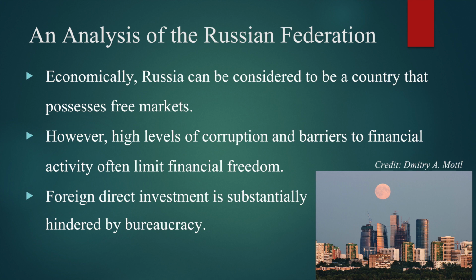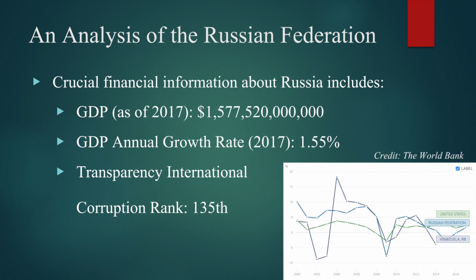It can be considered a free market, but a high level of corruption can always limit its financial freedom, which makes it harder for businesses to develop and harder to attract foreign investments. According to the Transparency International Corruption Rank, Russia is 135th on the list, which results in a GDP of only $1.5 trillion and a GDP annual growth rate of 1.55%, which is pretty low compared to other countries, especially developed ones.